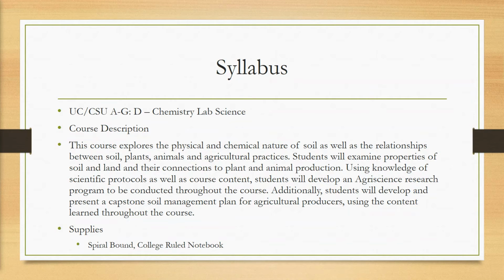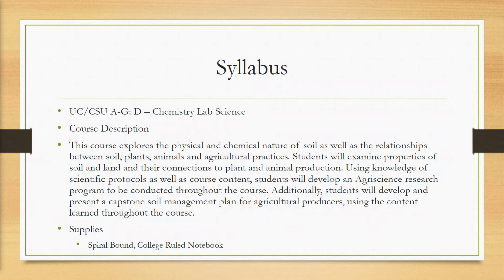Additionally, students will develop and present a capstone soil management plan for agricultural producers using the content learned throughout the course. So once again, we are also going to be having an agri-science fair. This will take place in May, and so students will be presenting their agri-science project that they produce in this course at the agri-science fair, as well as any other SAE projects that they would like to present.